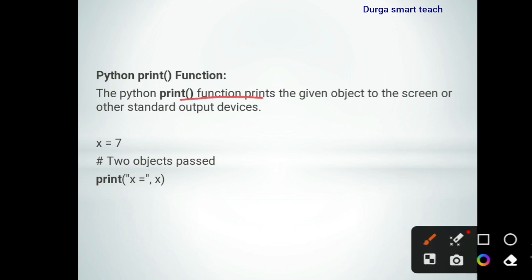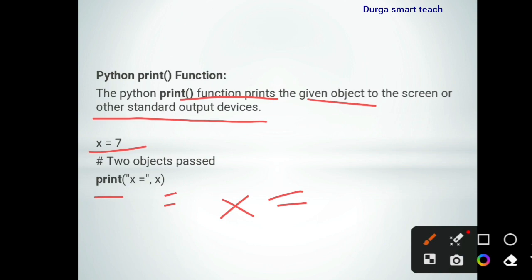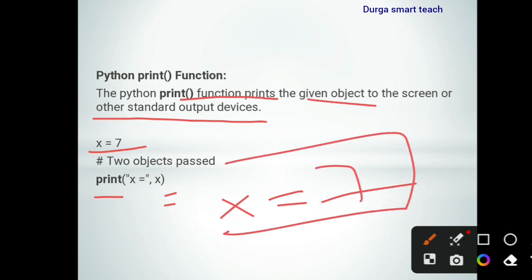So the print function prints the given object to the screen or other standard output devices. For example, suppose x is equal to 7 and I want to display the value of x. Then you need to use print("x is equal to", x). Whatever is in the double quotations will be displayed as it is: x is equal to 7. In this way the output will be displayed on screen.